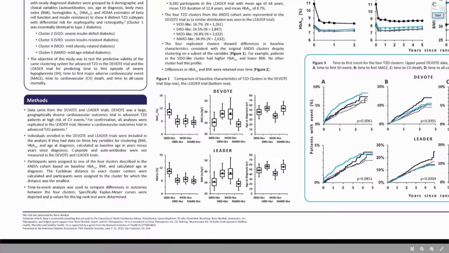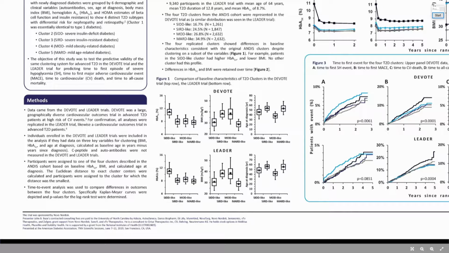In DEVOTE and LEADER, the population was very high risk for cardiovascular disease, with an average duration of diabetes in the high teens, about 15 to 20 years.